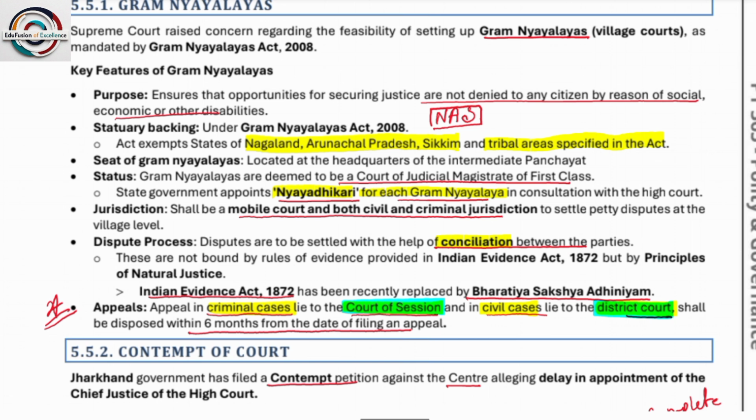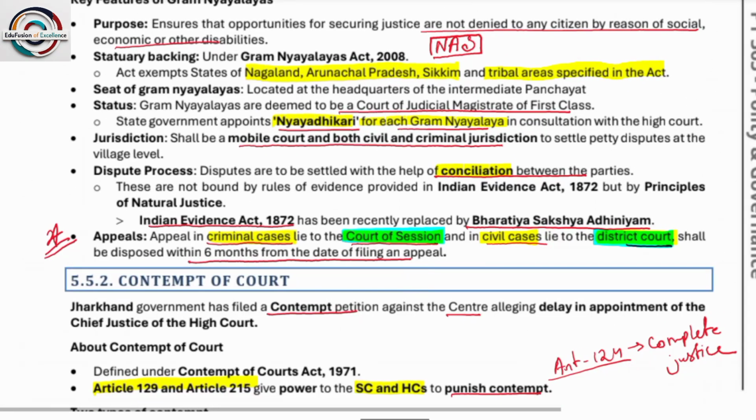Statutory basis: Gram Nyalay has been set up under the Gram Nyalayas Act 2008. The states which come under Gram Nyalay are Nagaland, Arunachal Pradesh, Sikkim, and tribal areas specified in the Act. So mainly Nagaland, Arunachal Pradesh, and Sikkim.